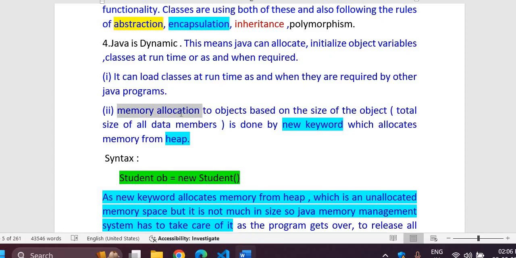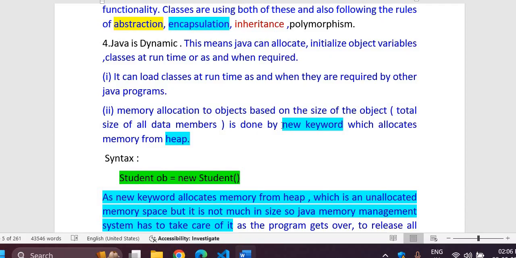Then one more thing coming up here, memory allocation to objects, that is based on the size of the object. So here memory allocation to objects will be done depending upon the size of the object. The size will be calculated based on the total number of bytes taken by data members. For example, if integer 2 byte, if double 8 byte, like that you will have to calculate, and on the basis of the size, memory will be allocated for that class object, and this is done by the new keyword.